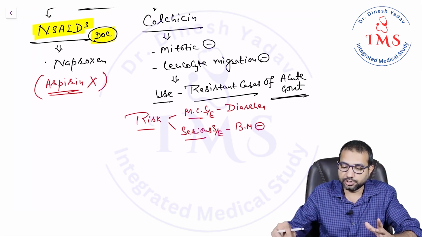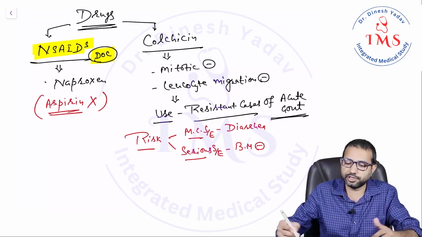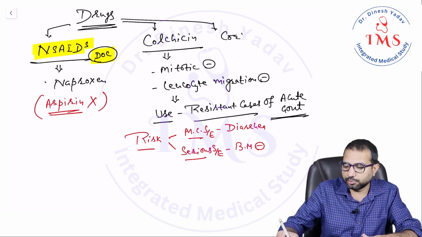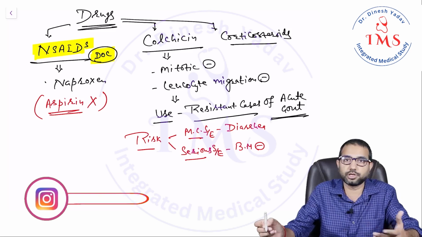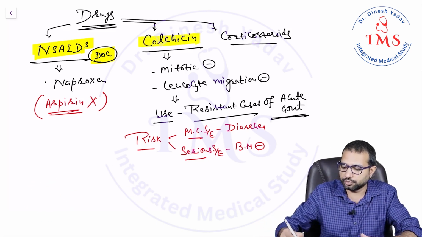These are used in the acute situation. We can also use steroids intralesionally, directly in the joint, but that is not the choice of treatment. Corticosteroids can be used for resistant cases where there is no option available. But mainly NSAIDs and colchicine, these two drugs, are used.